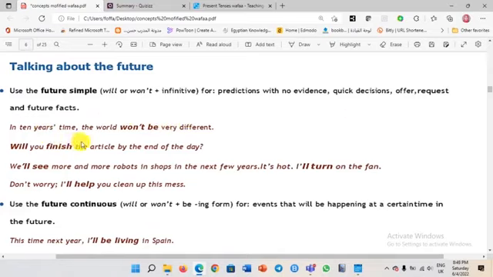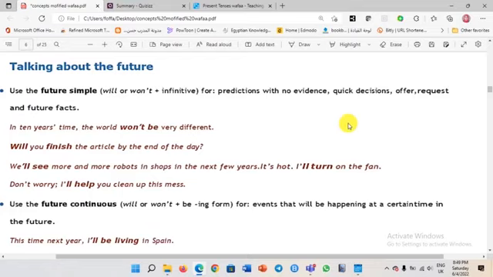In 10 years' time, the world won't be very different. So this is a prediction with no evidence. Okay? The phone is ringing. I'll open it. Okay? Or I'll answer it. So this is a quick decision.